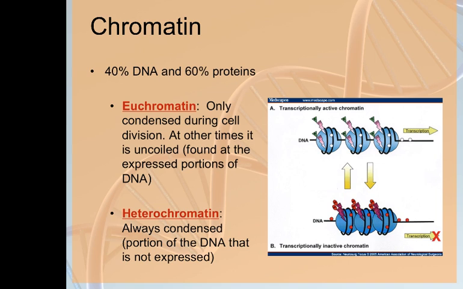Now we need to look at several related terms that sound alike but have subtly different meanings. The first of those terms is chromatin. Chromatin is the raw material of a chromosome. It's 40% DNA and the rest proteins. When a eukaryotic cell isn't undergoing cell division, which is most of the time, chromatin is unwound in the nucleus of the cell. It's just loose and uncoiled.